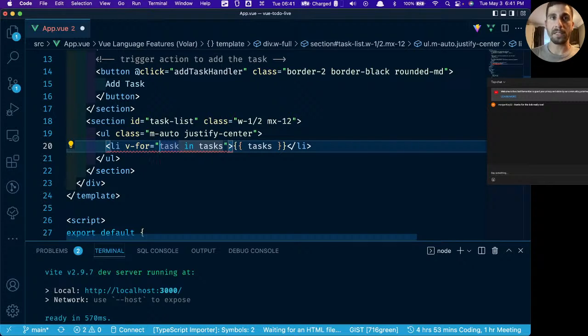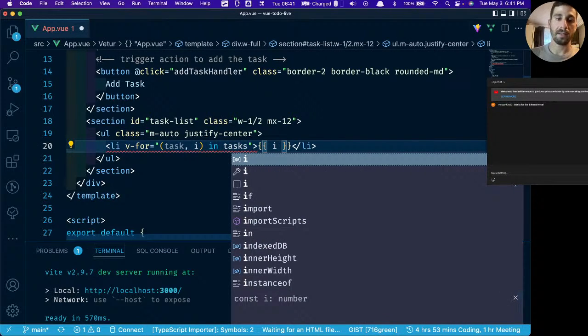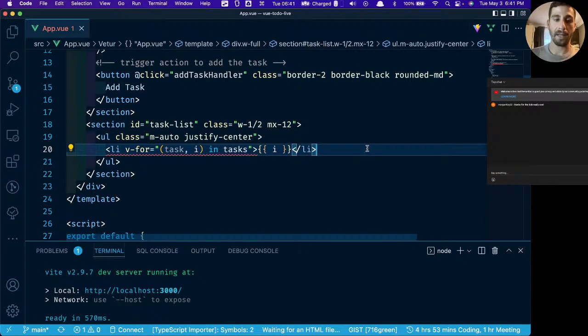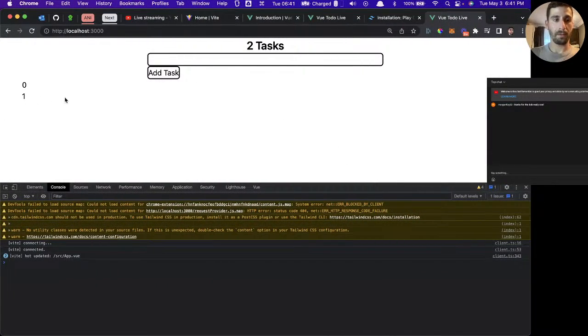Now, just like with a for each loop in JavaScript, we can use that same sort of idea with the syntax to get the index. If we wrap it in parentheses and then we do comma i, we're going to get the index of each of these. And I'll demonstrate this by changing task to i for index. And although we have this error, I'll get to this error in just a second, I think it might still render. So let's try. Let's see if it works. There we go. So we have a list that's rendering, and it's 0 for index 0 and 1 for index 1 because we have 2 items. We have 2 tasks right now.